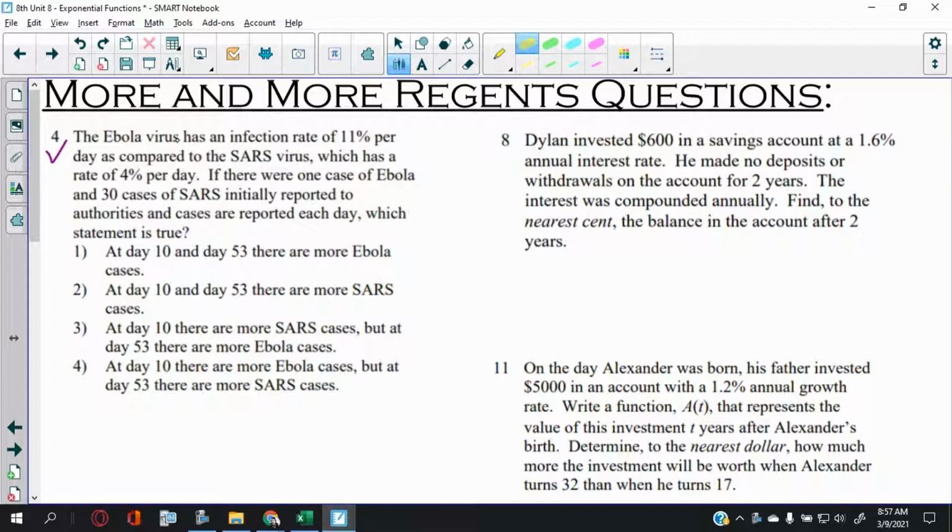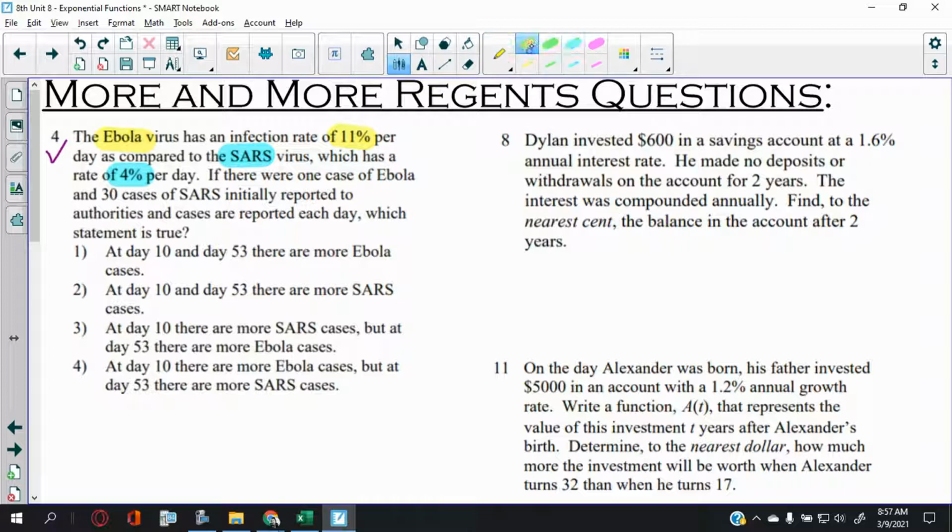The Ebola virus has an infection rate of 11% per day. Now, this question involves us working with two different categories. One's Ebola. I'll use two different colors to help you guys. So, Ebola virus has an infection rate of 11% per day as compared to the SARS virus. By the way, SARS meaning the one from 2002, the one that was in Asia, which is a rate of 4% per day.